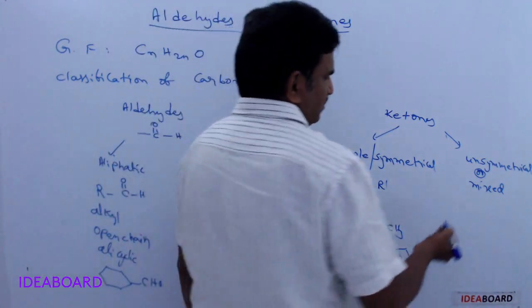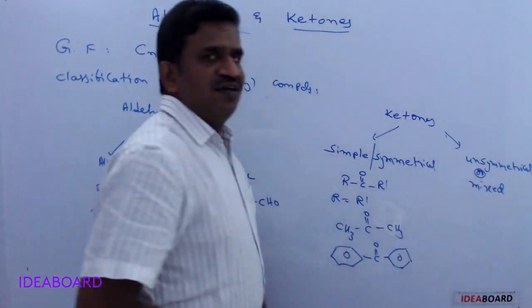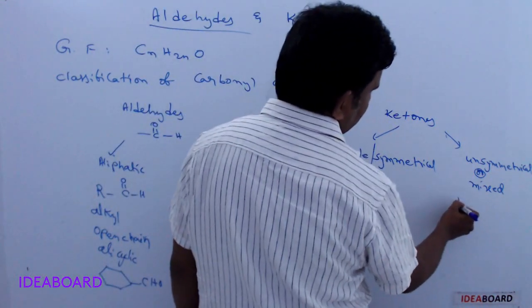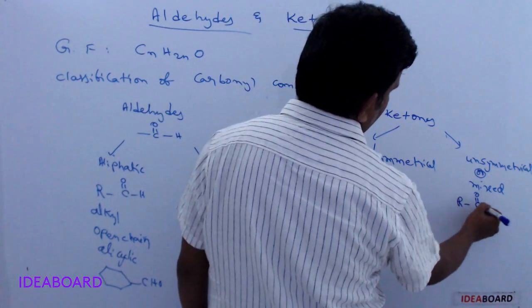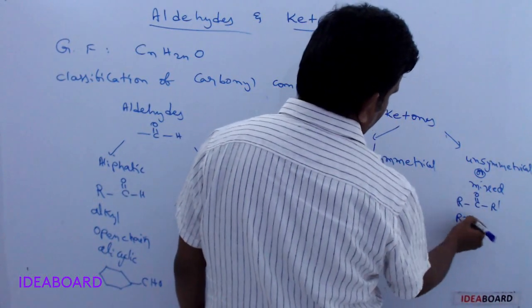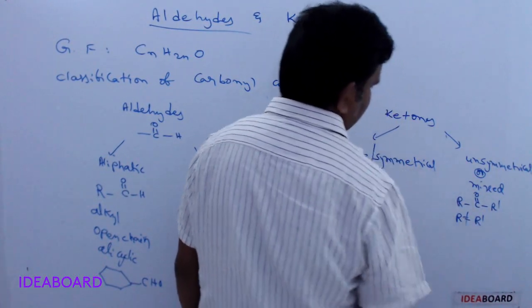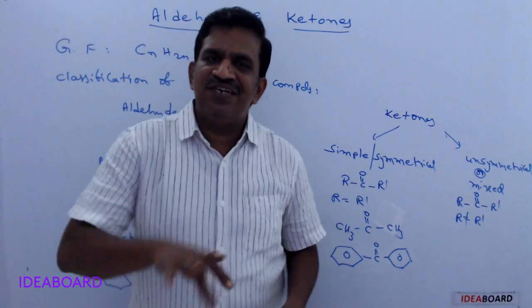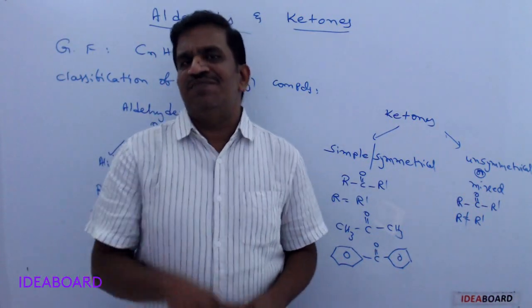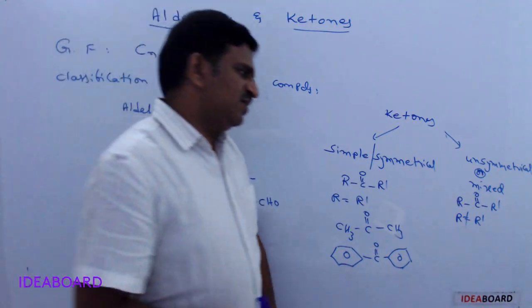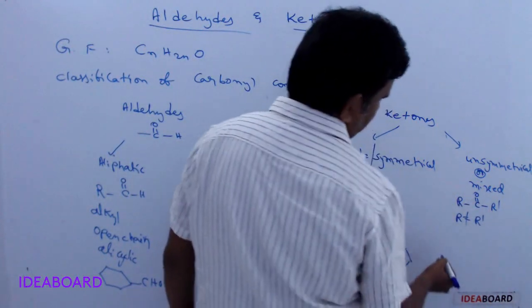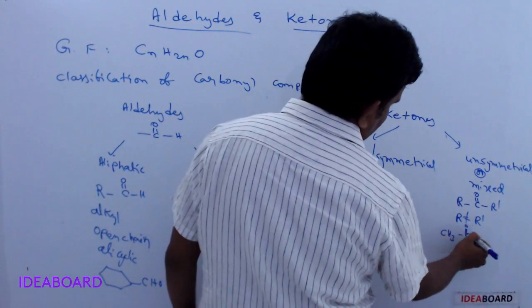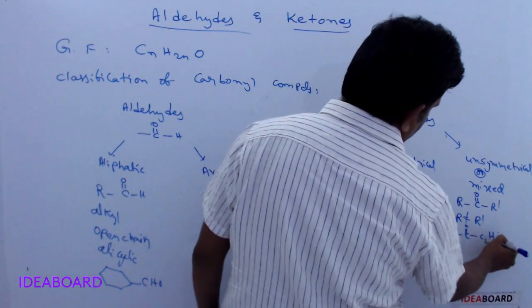The next type is unsymmetrical or mixed ketones. RCOR dash is taken, but R is not equal to R dash. That means the two alkyl or aryl groups present are different types, not the same type. When they have two different types of alkyl or aryl groups, it is called unsymmetrical. Here it is CO, and here it is C2H5.